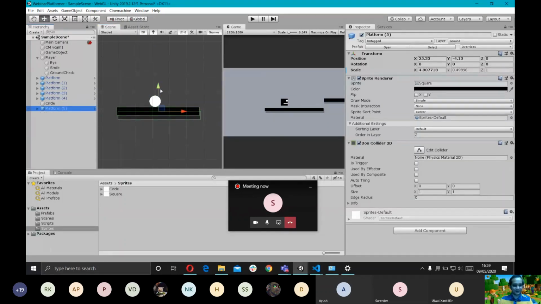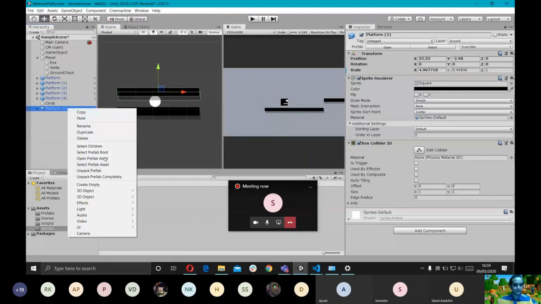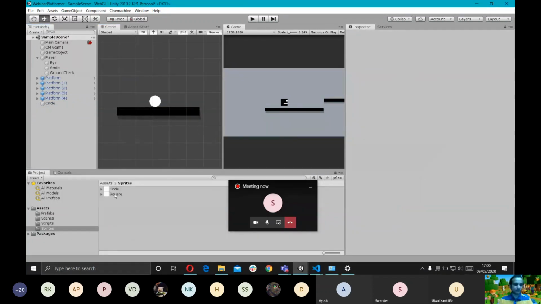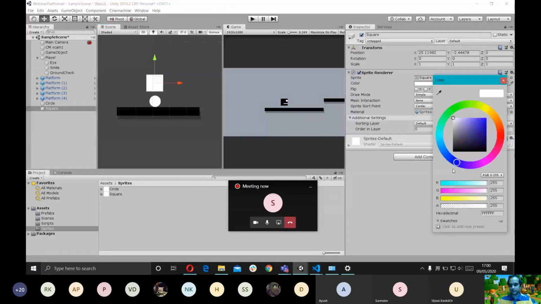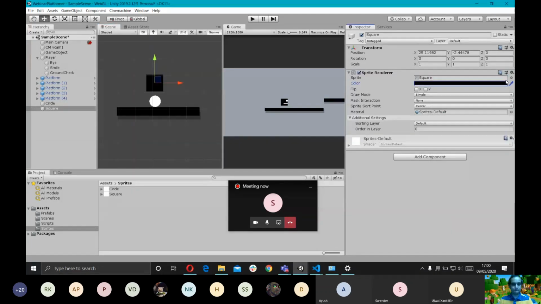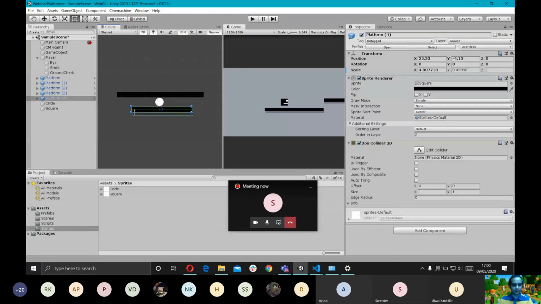So let's try to create a platform. I'm just going to drag another one of the square sprites for this, and turn it black. What I'm trying to do here is create a seesaw of sorts, on which we can have a small puzzle where the player has to drop a weight to get to the next platform. I'm going to reduce the size of this platform.